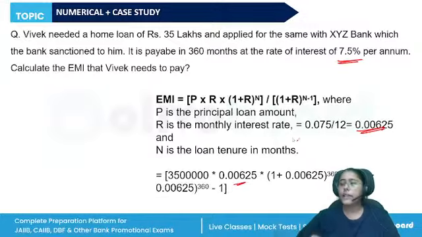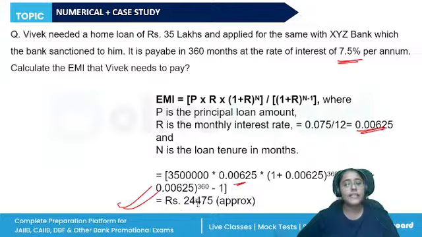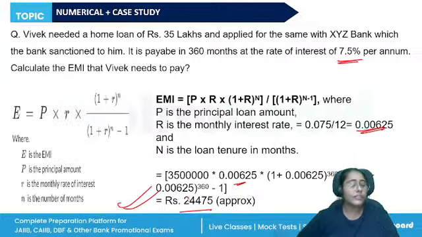You will be allowed to carry your simple calculators and easily you can do the calculation. So approximately the EMI required to pay will be rupees 24,475. All right. So this is the formula.